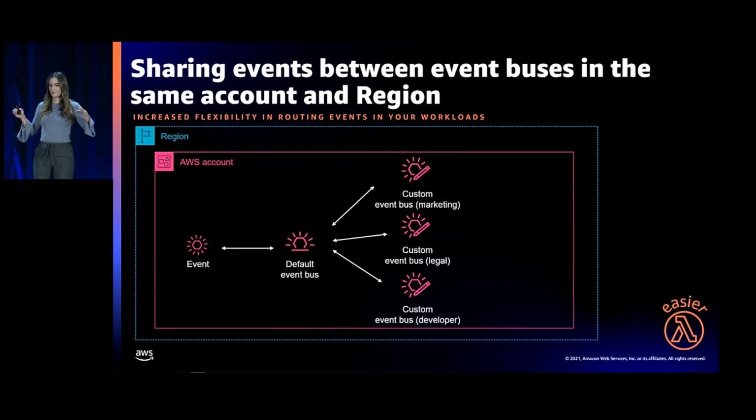So let's say you have an enterprise company where you have three different buses: marketing, legal, and developer. In this case, all of your events could come in to the default bus, and then you could route events from the default bus to each of the departmental buses, depending on what they need access to or what they have to do. This makes serverless development easier because you can share events between event buses in the same account or region.